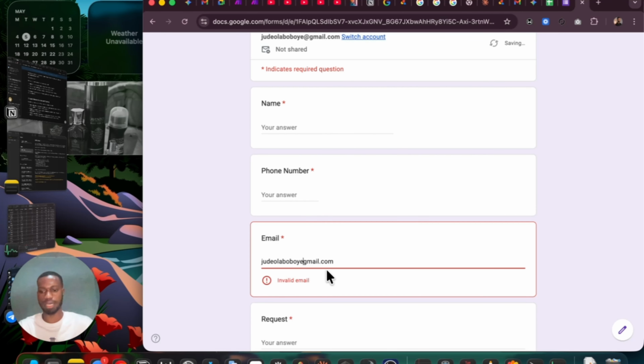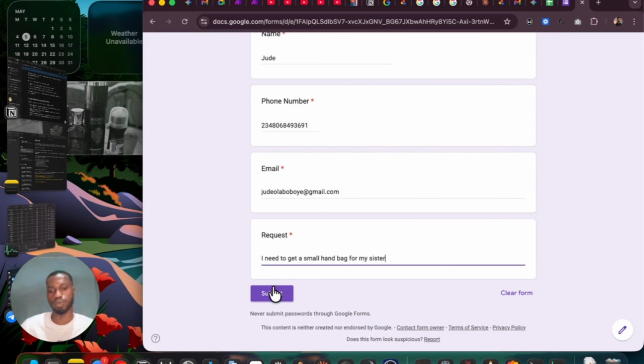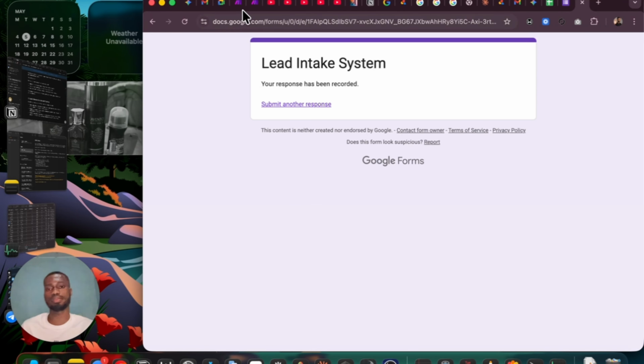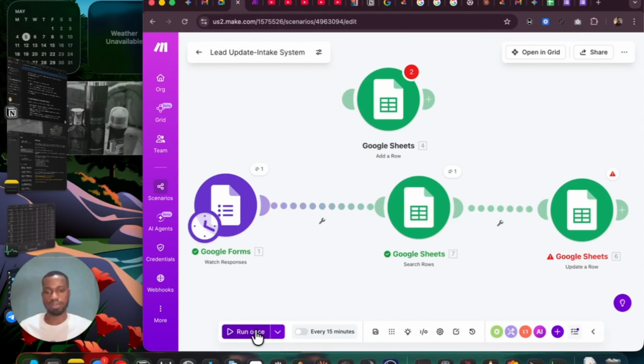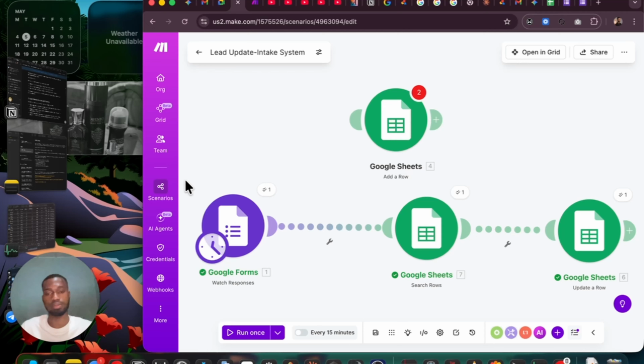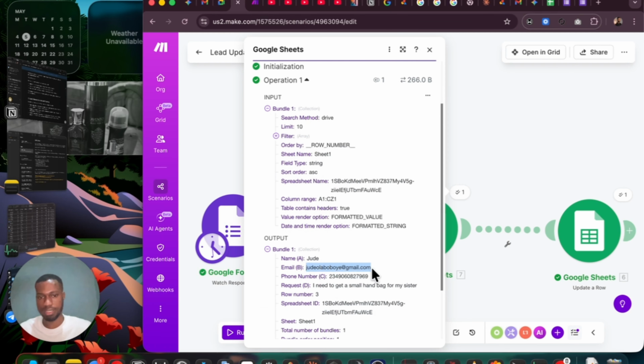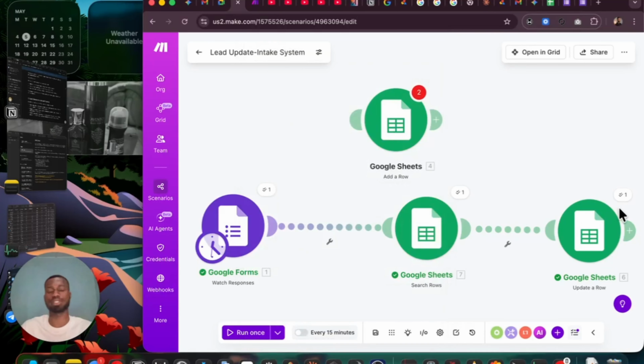I should remove this. Alright, so I'm using a different phone number entirely now. Let me use 80 68 49 36 91. Let me use a different number, and still this and the same request again. So I'm using the same identifier, right? And let's see what happened. Yes, so we can see that this is going in correctly. That's an issue that we can always solve. We can always restart it. So you can see this is why this is working now.